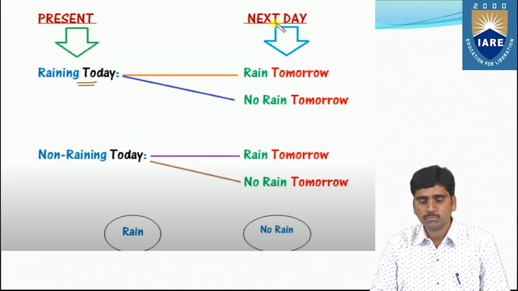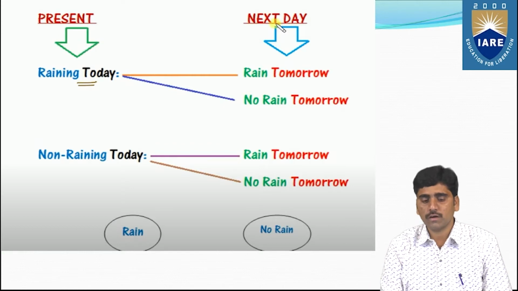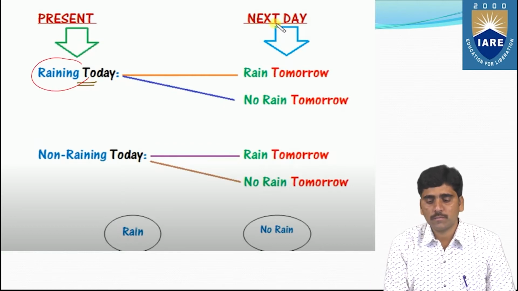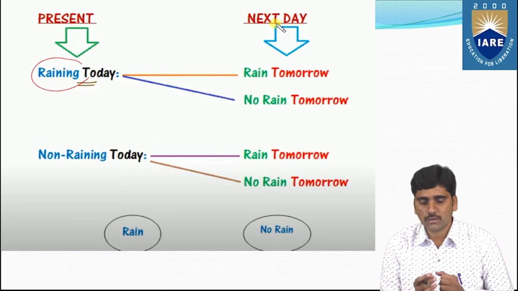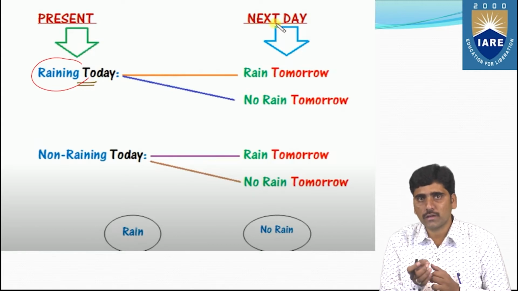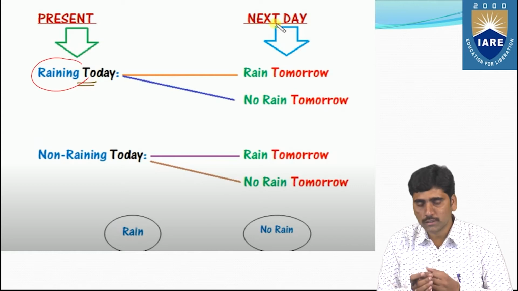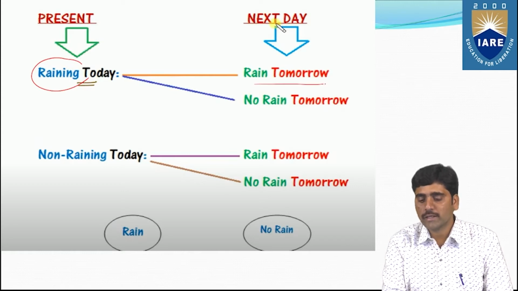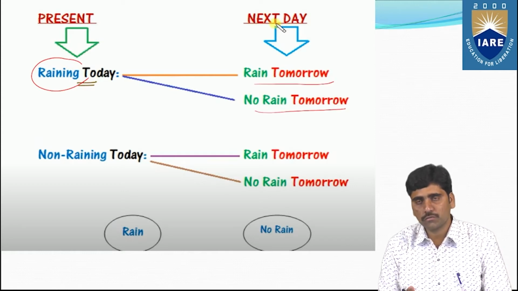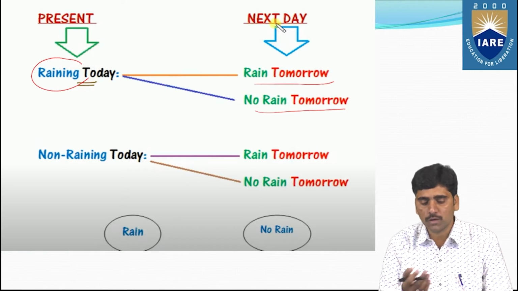And if you take the present state, raining today, what are we going to expect tomorrow?